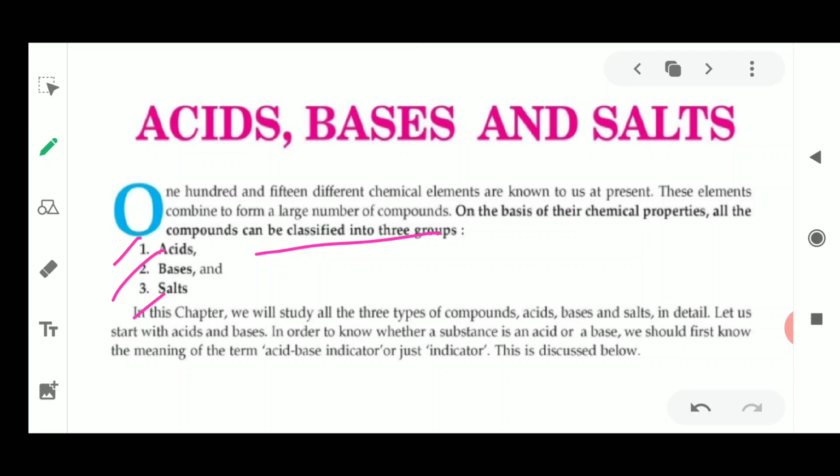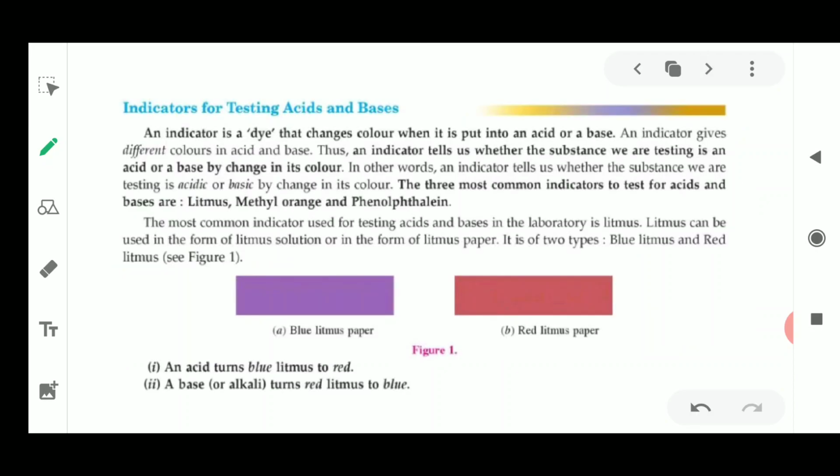In order to know whether a substance is an acid or a base or a salt, first we'll discuss the difference between acids and bases. Then how these are going to be determined with the help of what is called an indicator. Now what is the meaning of the word indicator first? Indicators are used for testing acids and bases. These acids and bases are distinguished on the basis of different types of indicators.